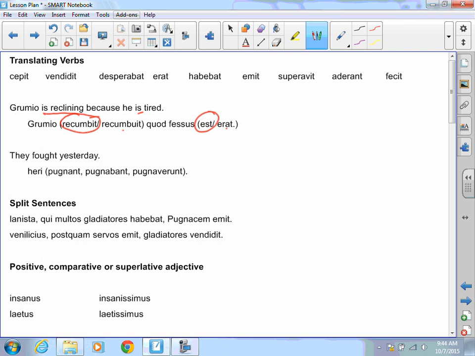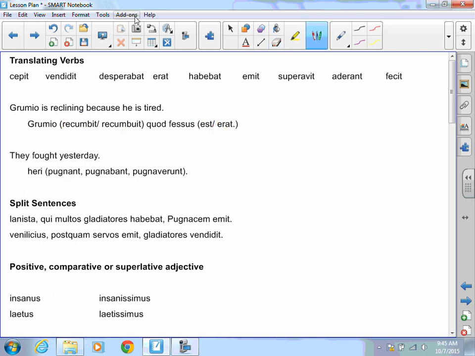Here, the next one, we have they fought yesterday. So they, I'm looking for NT. All of them have NT, so it doesn't help me out there. Fought is in the past, so I know it's not going to be present tense. It's going to be either the imperfect or the perfect. And fought, the best answer is pugnaverunt. You could probably pick pugnabant as well, but the best answer, because we're looking for was or were for the imperfect, remember. The best answer is pugnaverunt.